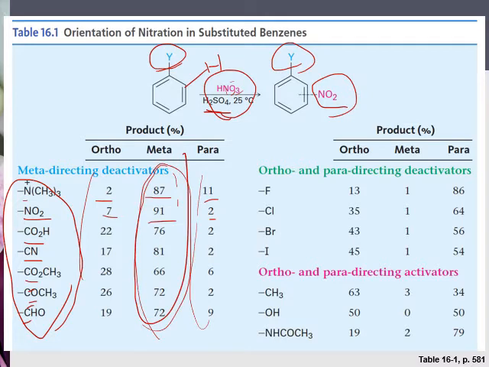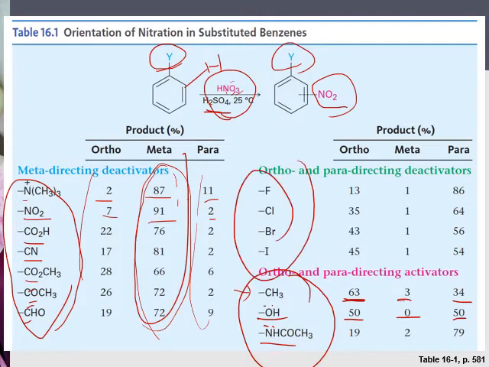Okay, that is consistent with what we learned in the last slide. Now, if Y is CH3, which is an alkyl group, or hydroxy group, or nitrogen with a lone pair of electrons, then from the last slide we learned that they are activators and also para directors. Experimentally it shows 63% para, 34% ortho, only 3% meta position. Hydroxy is 50-50 on ortho and para, with 0 on the meta position. Again, consistent with the table.